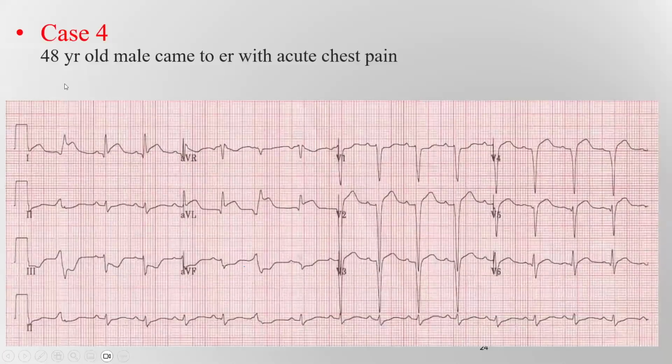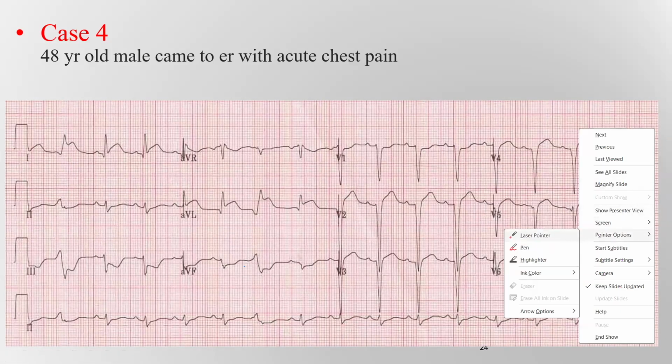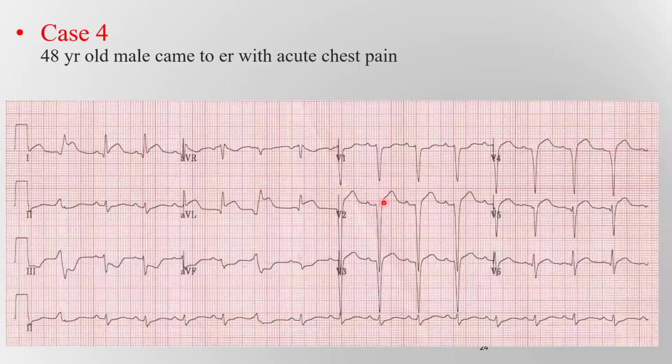Case 4, a 48-year-old male came to the ER with acute chest pain. If you see the ECG, there are criteria of ventricular hypertrophy, as we see in the precordial leads here. There is left ventricular hypertrophy. The elevation in V2 may be significant or may not be, also in other leads. But in lead 1 and aVL, there is a considerable ST segment elevation, and also in V2.